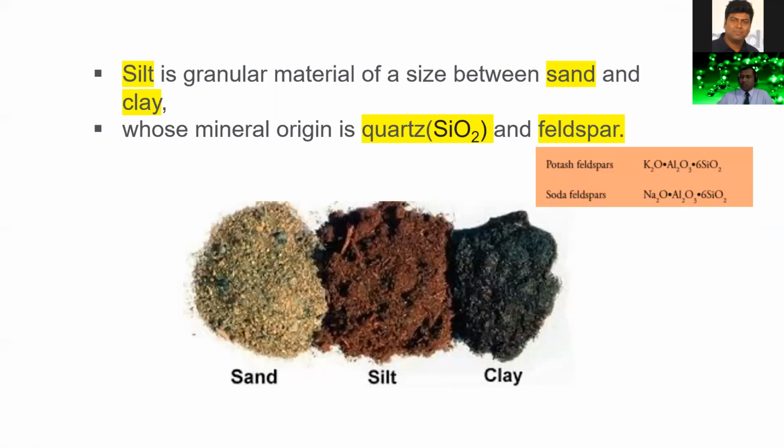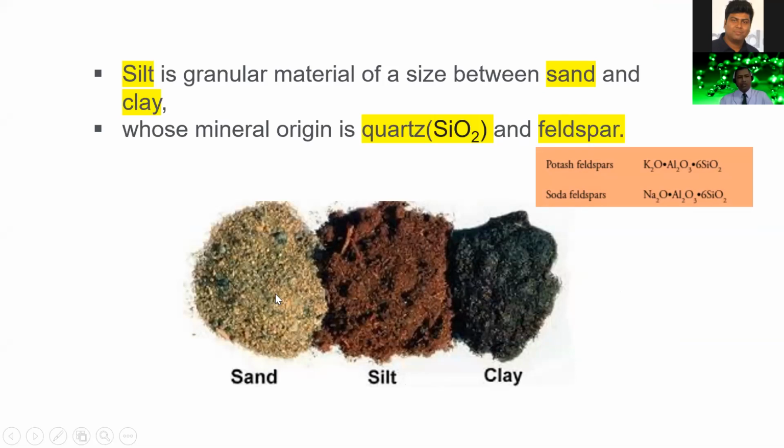Now, dear students, you can see some materials. The names of the materials are: this one is sand, this one is silt, and this one is clay. They differ in their composition and also in the size of the particle.